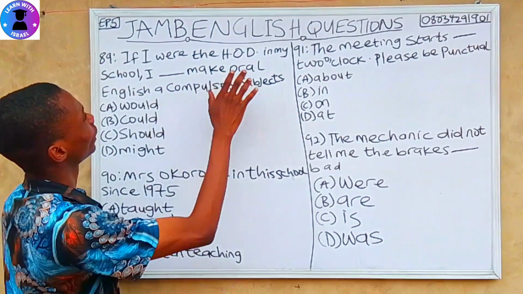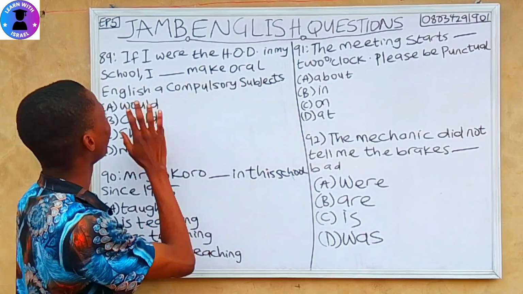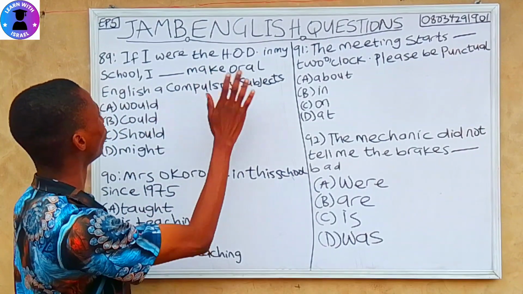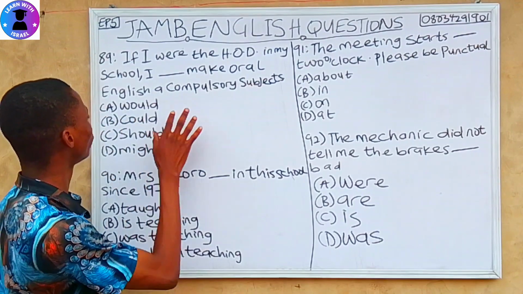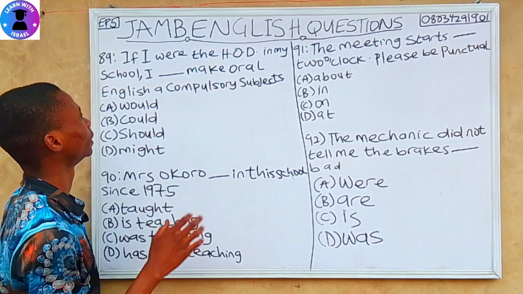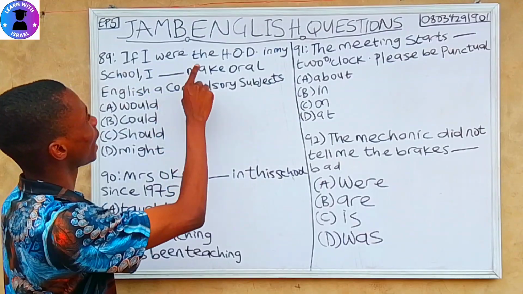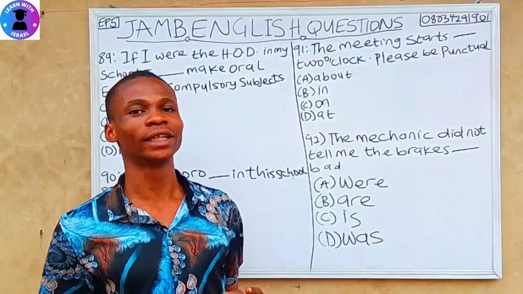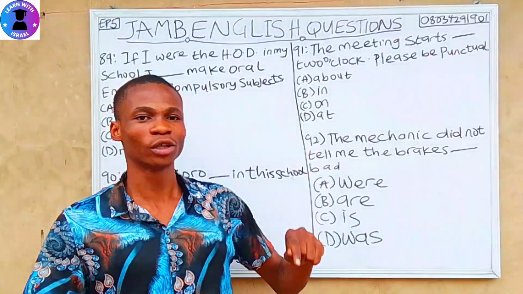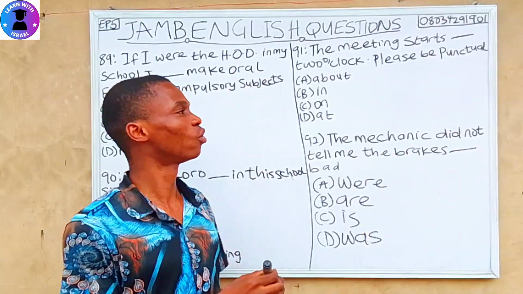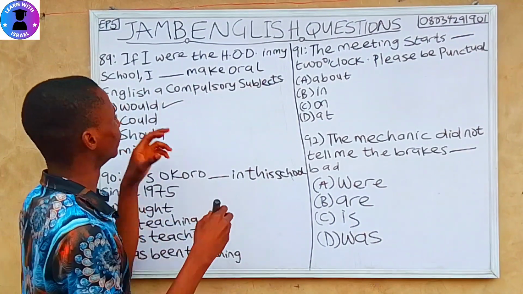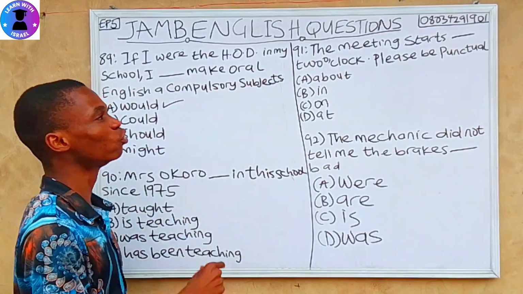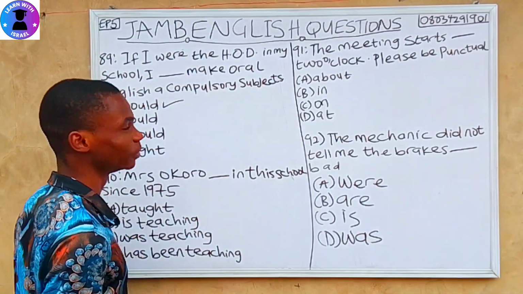Question 89. If I were the HOD in my school, I dash make oral English a compulsory subject. A would, B would, C should, D might. Let's start from the phrase "if I were the HOD in my school." You're saying if you were the HOD in the school, you would make what you want happen. So we'll go for would. Would is the correct verb that fits into this. If I were the HOD in my school, I would make oral English a compulsory subject.